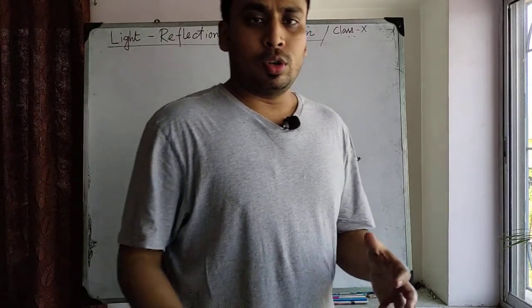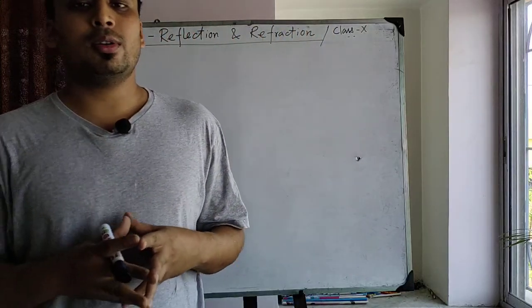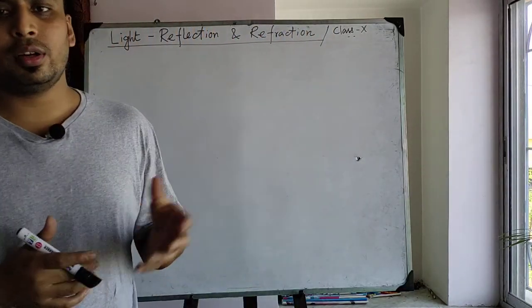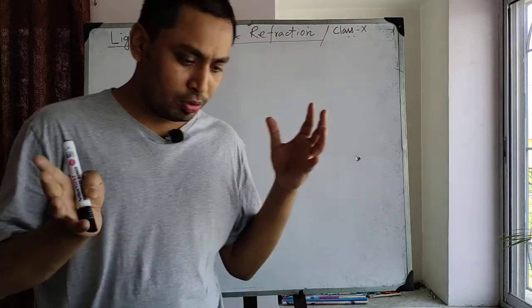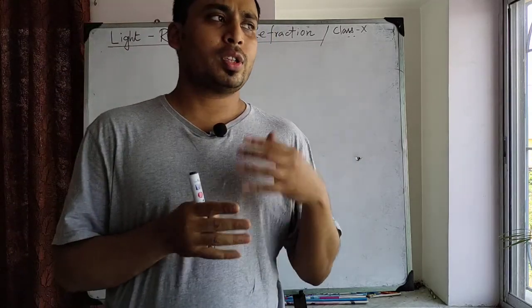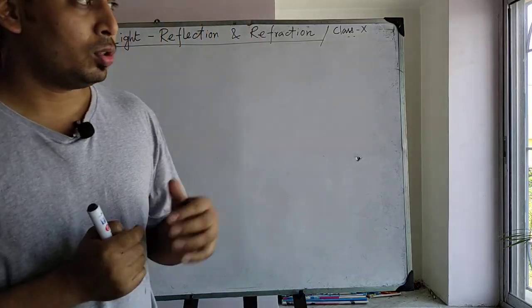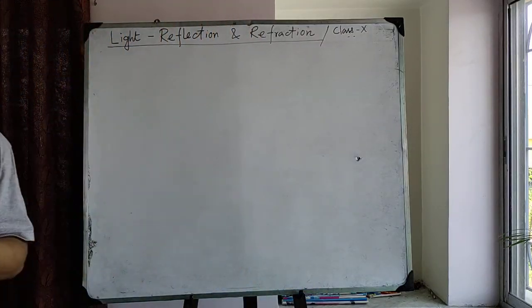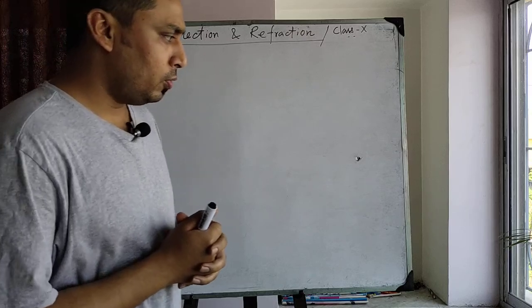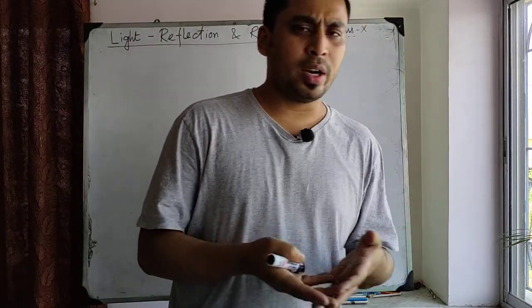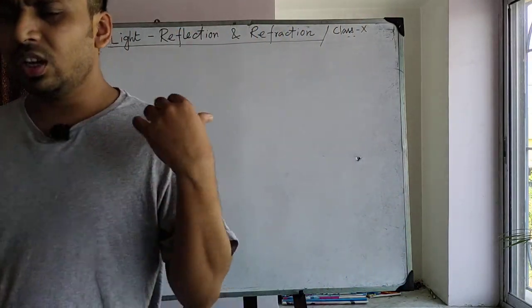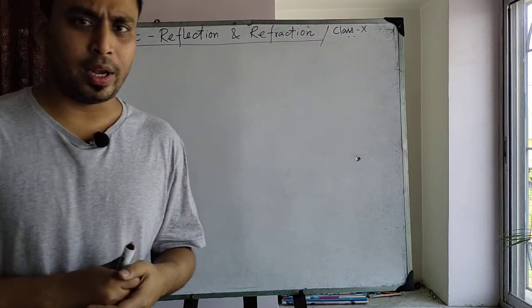Welcome. So in this class we shall discuss the reflection and the refraction of light. Throughout this chapter we shall consider that the light travels in a straight path. So this is ray optics. Okay. So you have read in class 8 the laws of reflection of light.